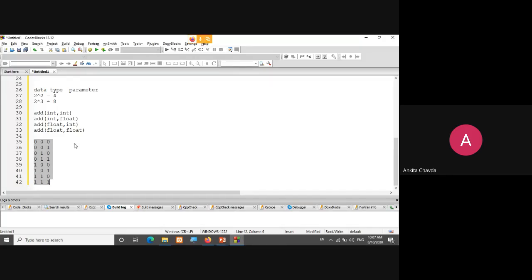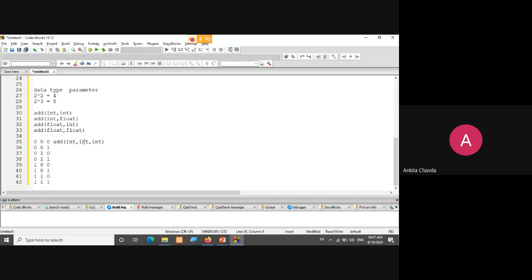No one? Fine. Here I'll be having 8 different possibilities. Wherever I've written 0, that would be my integer, so first is integer, integer, integer. I'm having 3 parameters now. So 8 different functions I can make from this. Second time I would have add integer, integer, float.